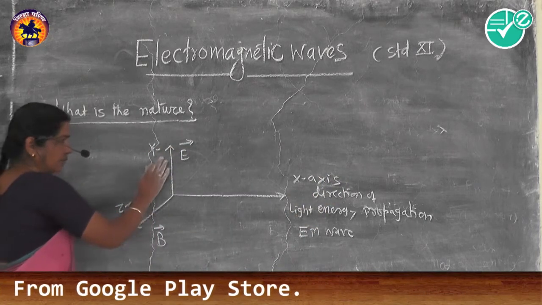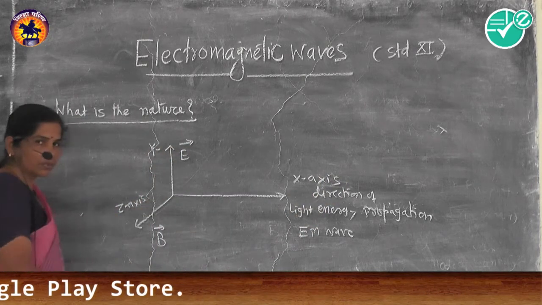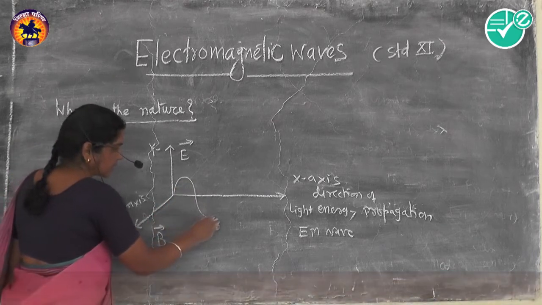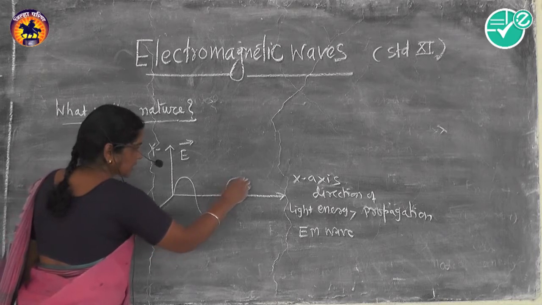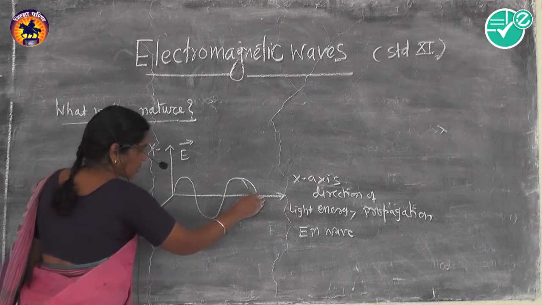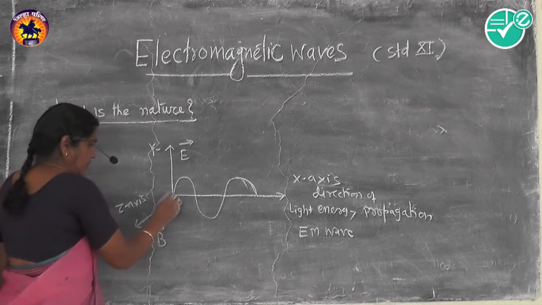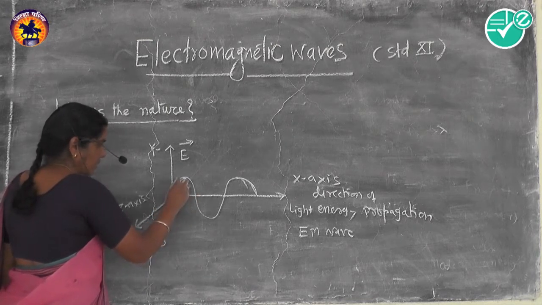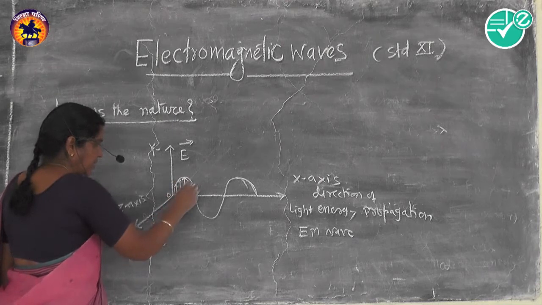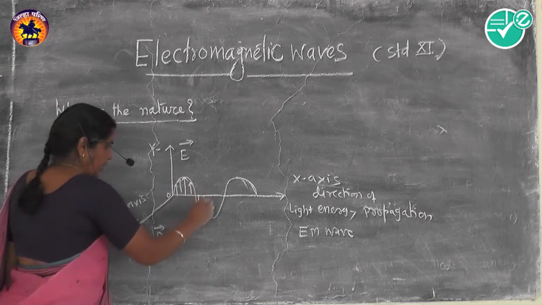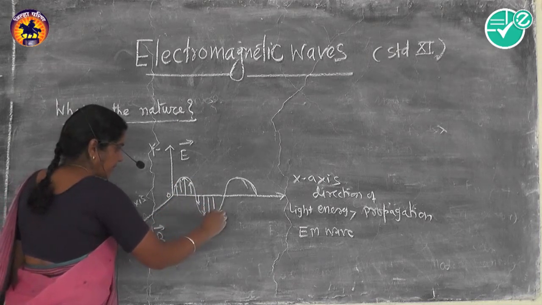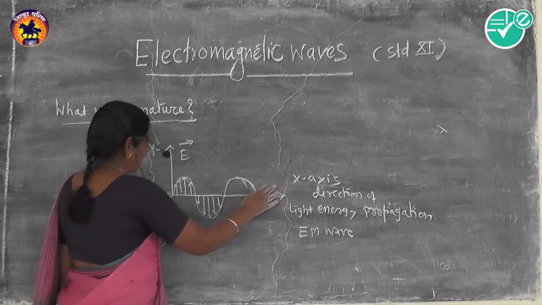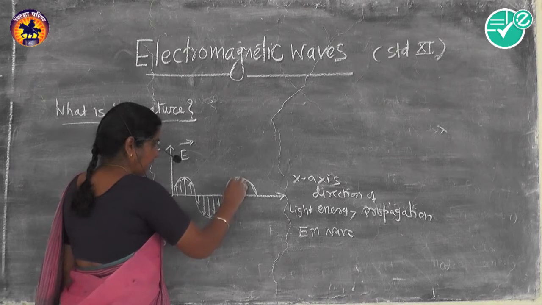If we consider the electrical component only, it is represented by ups and downs, crests and troughs, from 0 to maximum, from maximum to 0. This is the electrical component variation in the xy plane.